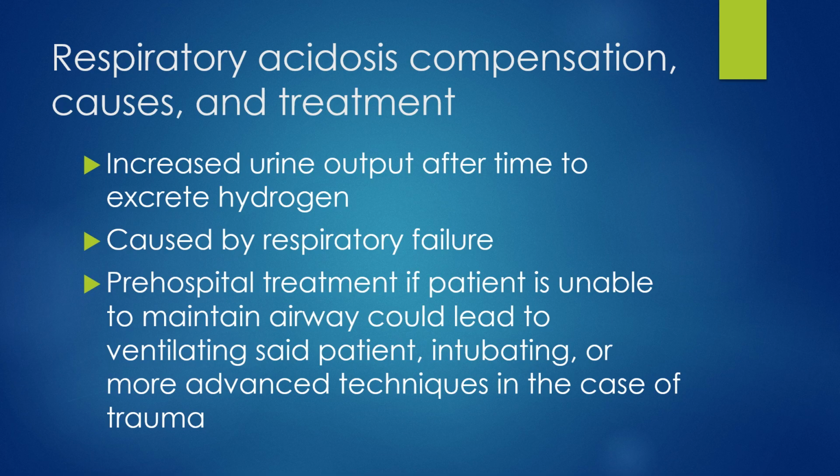So respiratory acidosis compensation, causes, and treatment. First, you're going to see an increased urine output after a time of respiratory failure. That's going to be the metabolic system compensating, trying to excrete some of those hydrogen ions out of the body. And then respiratory acidosis is directly caused by respiratory failure. This respiratory failure is going to be caused by possibly opiate overdoses, airway obstructions, TBIs, traumatic brain injuries, asthma, COPD, obstructive sleep apnea, opiates, sedatives, hypnotics, and chest wall trauma.